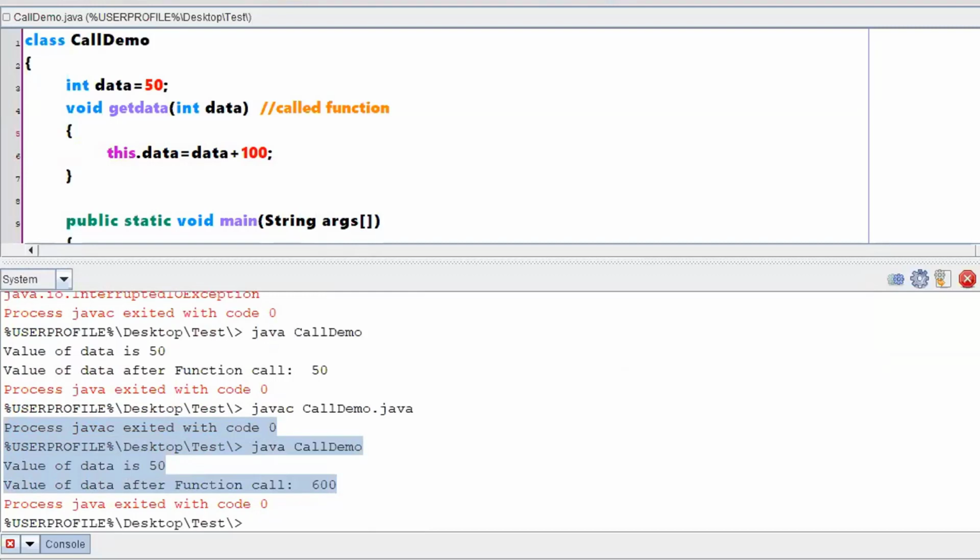Understood the difference between local variable, instance variable, and this keyword? This keyword is used to refer to the instance variable. If I am not using this keyword there, then it will consider it as a local variable and updation will be restricted to only that particular method. If I am using this keyword, then it explicitly says that you are not talking about a local variable, we are talking about an instance variable. So modify the values with respect to instance variable, not with respect to local variable.